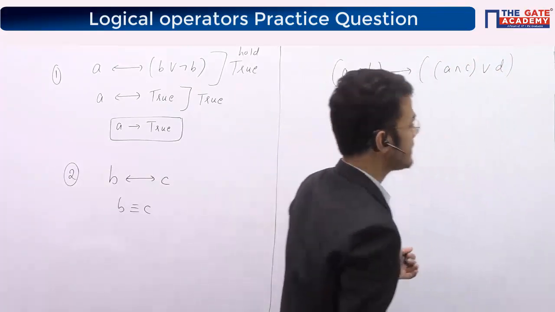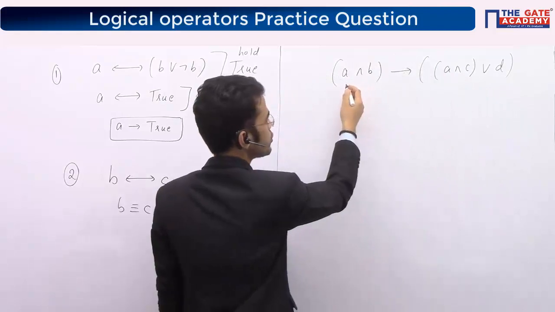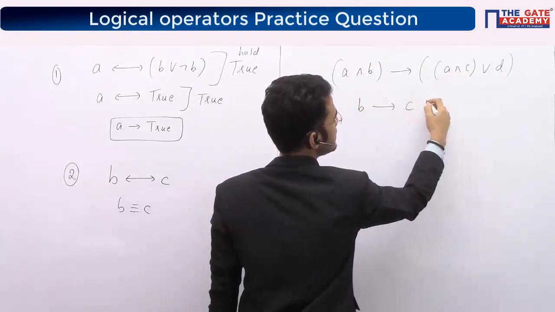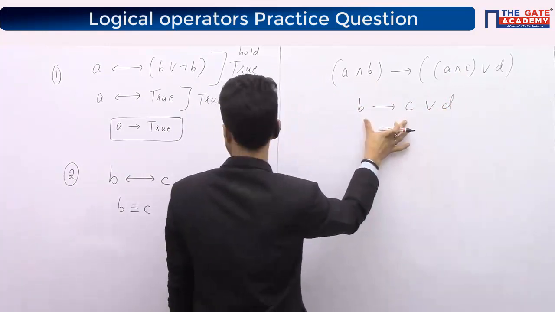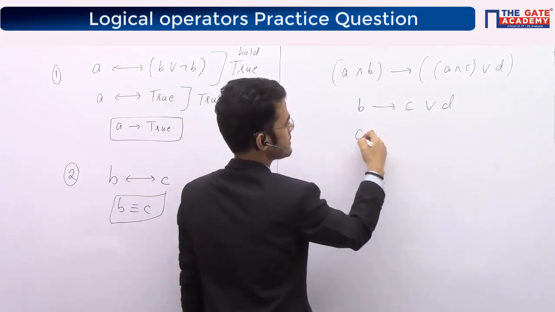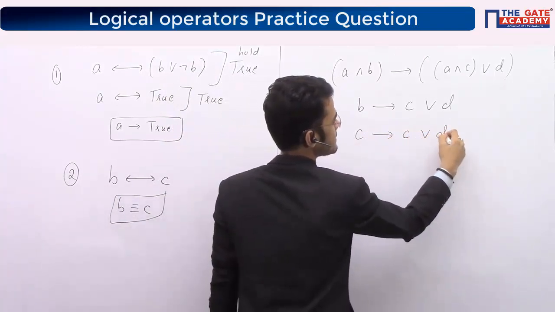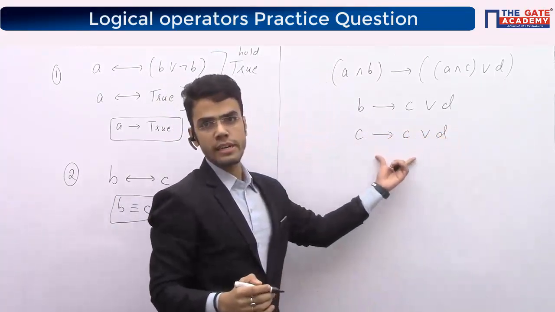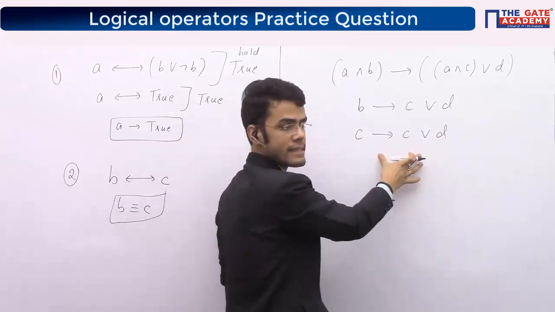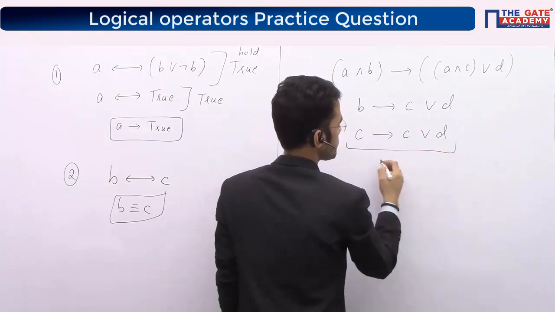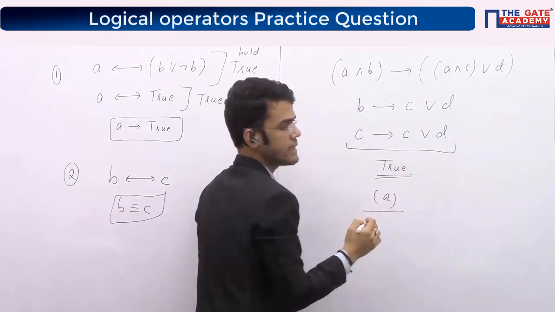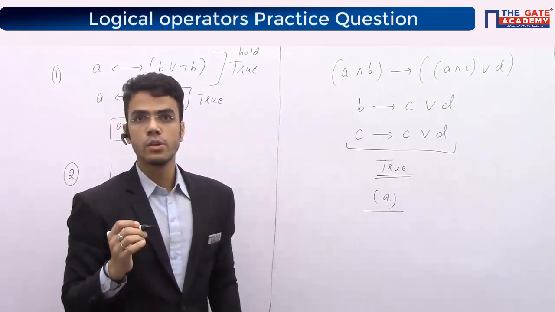Now what I have done from here is, see, A you put true, and true and B will give me B, implies true and C will give me C or D. And from the second expression, you know B is same as C, so you can turn this into C implies C or D. Now this expression, if you try to find out, will always come out to be true. This we have already practiced how to find out. Check for validity. This will always come out to be true, and hence I will say my answer is option number A, right? So is it clear now?